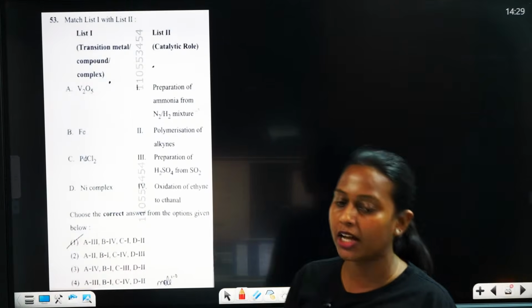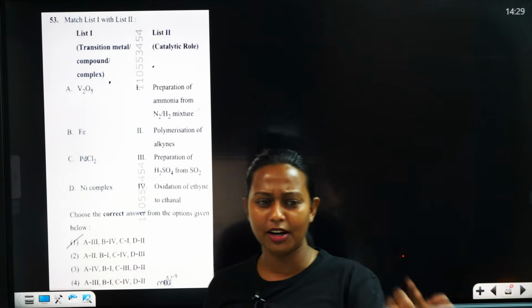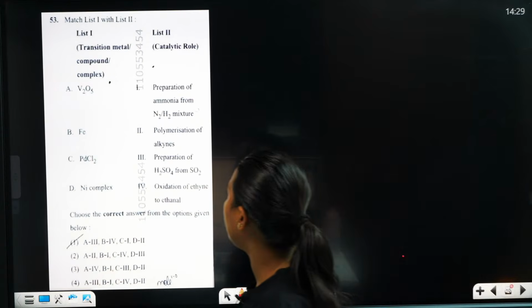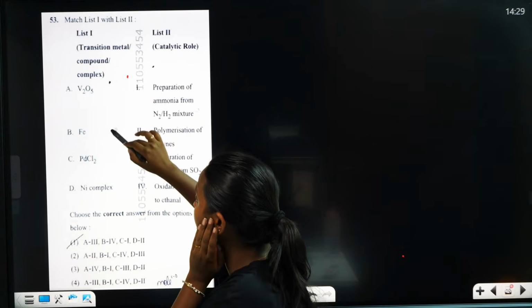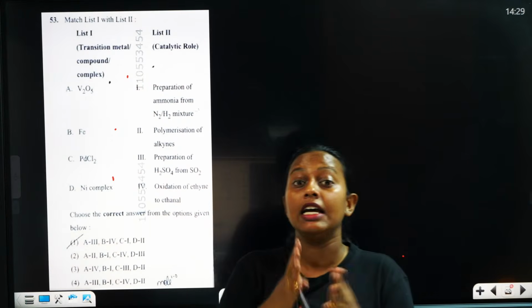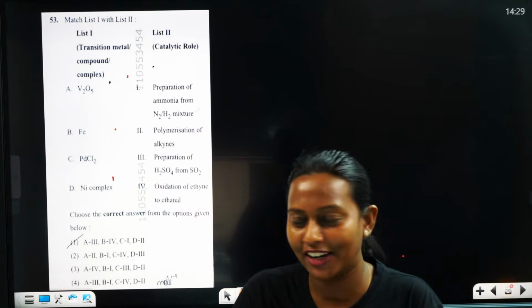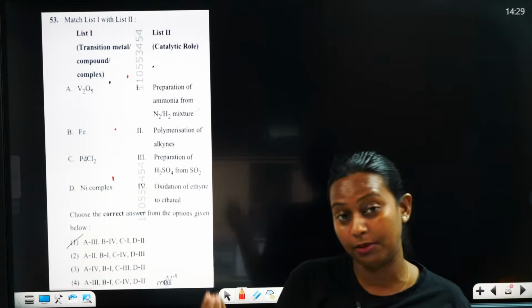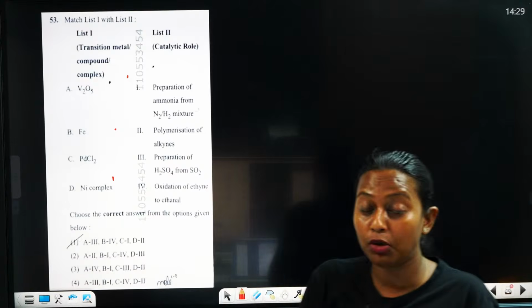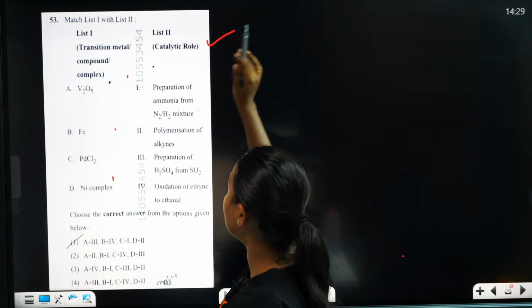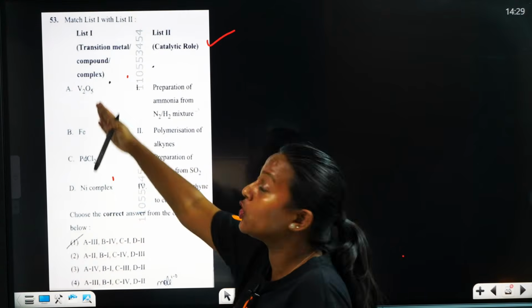Then another match the following. I think it is the third match the following. Match list A with B. Everything here is a catalyst. We know that normally d block elements and their compounds we use as catalysts. So in which reaction are we using this catalyst?